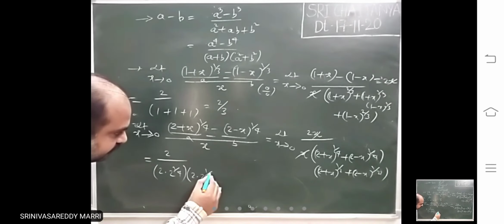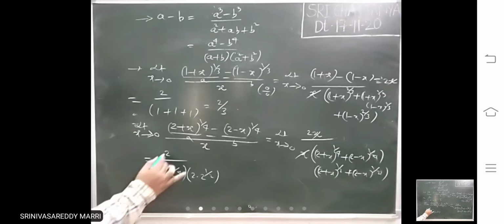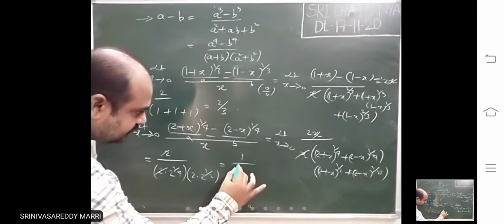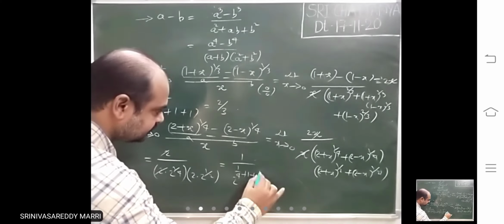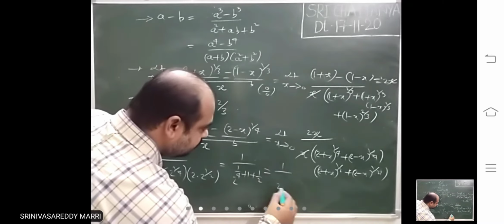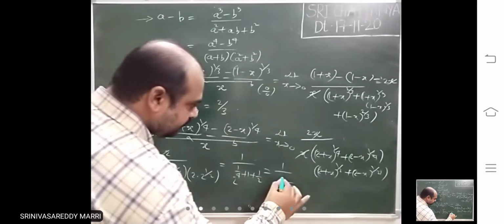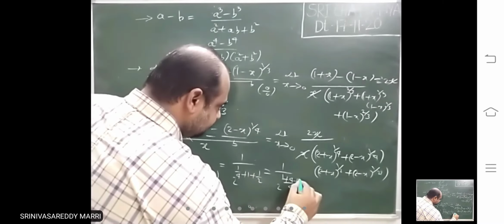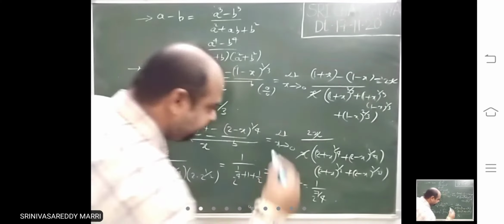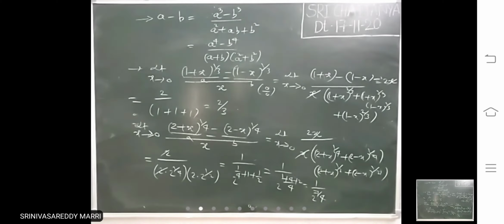The 2s get cancelled. So 1 by 2 to the power 1 by 4 plus 1 plus 1 by 2. Taking the LCM, that is 1 by 2 to the power 7 by 4. That is the answer. Like that you have to use it.